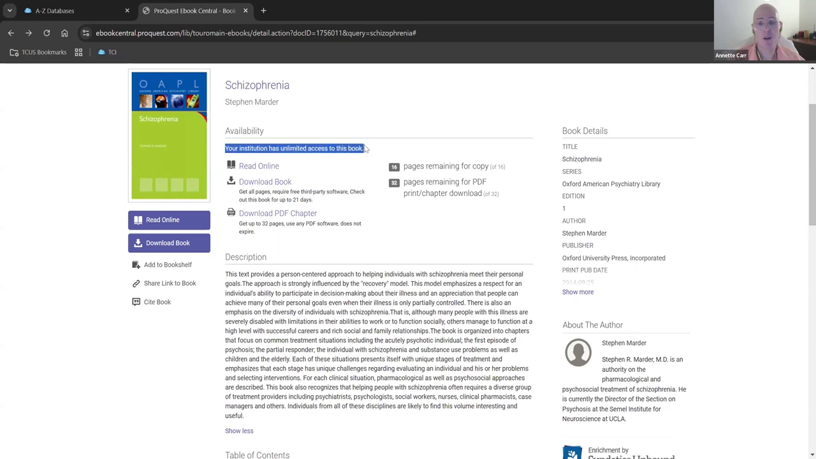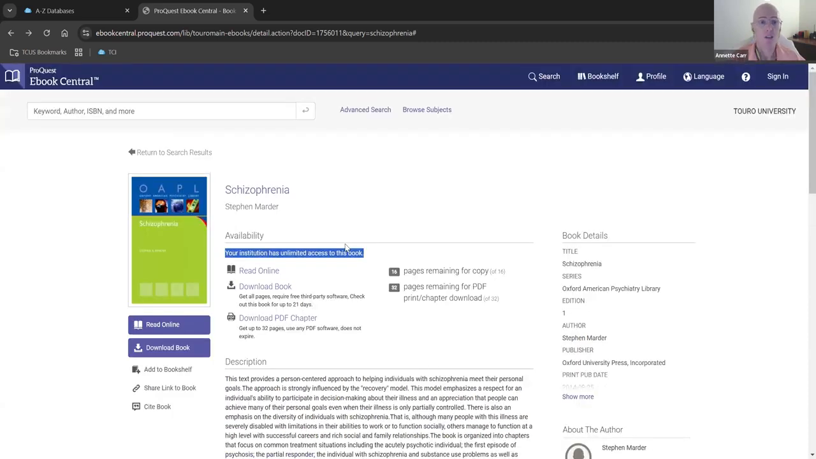Another thing you're going to notice here is availability. Sometimes our institution has unlimited access to this particular book, but sometimes you'll have a book where only one person can use it at a time. So it's like a book on the shelf. If somebody has it checked out, you're not going to be able to use it while they're using it. But this particular book here, we have unlimited access. So that is ProQuest Ebook Central.